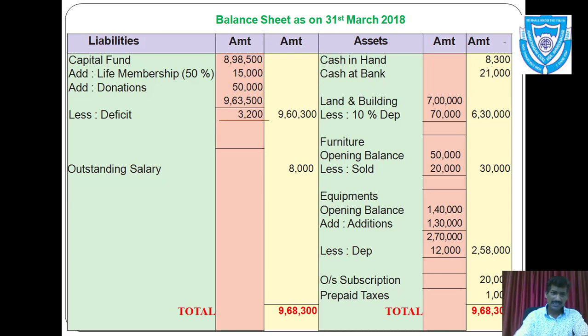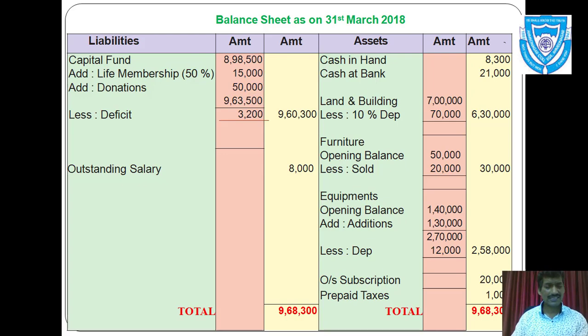9,63,500. Now again here you must show the deficit, but as we add surplus in capital fund, we have to deduct the deficit from this capital fund. So less deficit, we got deficit rupees 3,200, and the total of this is 9,60,300.